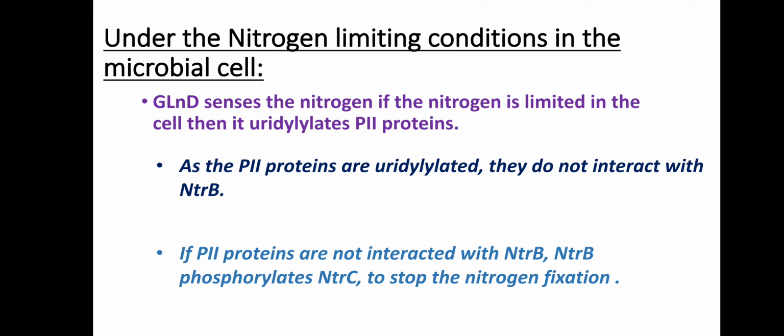to the NtrC. So NtrC also, we have already talked that it is clever. So it thinks a little. Okay, I am not dephosphorylated. My friend NtrB added a phosphate group. I am phosphorylated. So I need to stop the nitrogen fixation. Maybe there is limited nitrogen in the cell. So this NtrC stops its activity and it stops the nitrogen fixation in the microbial cell.